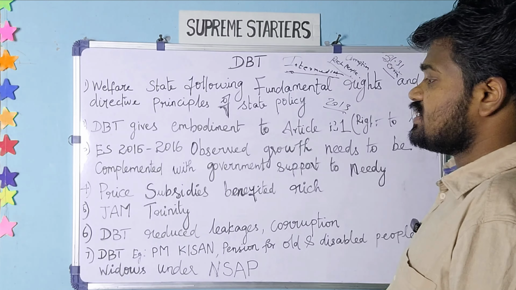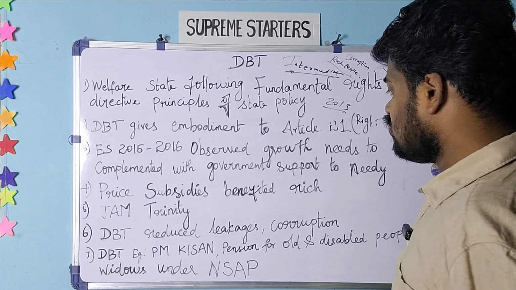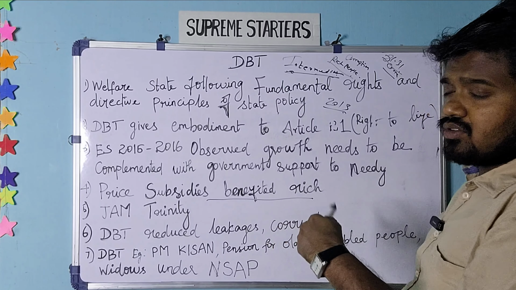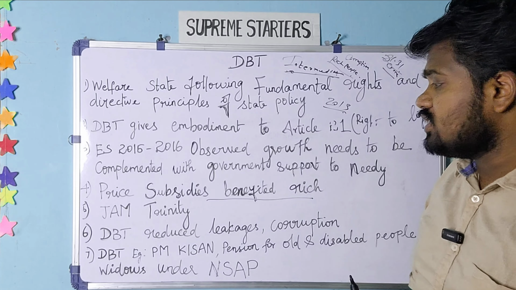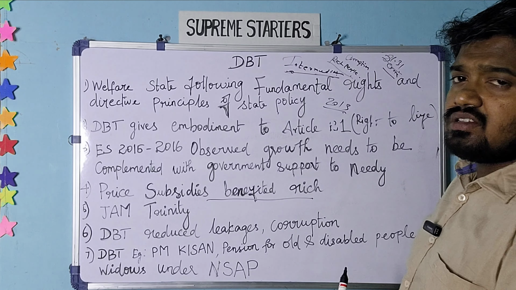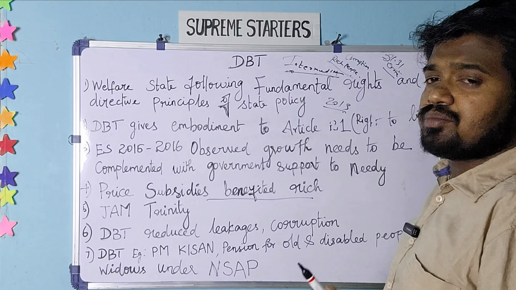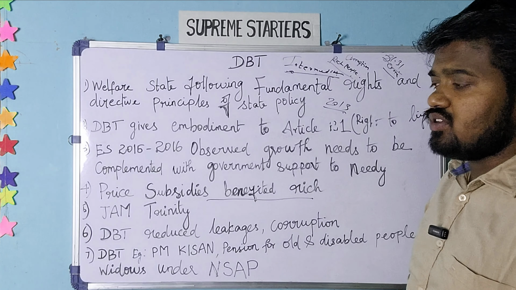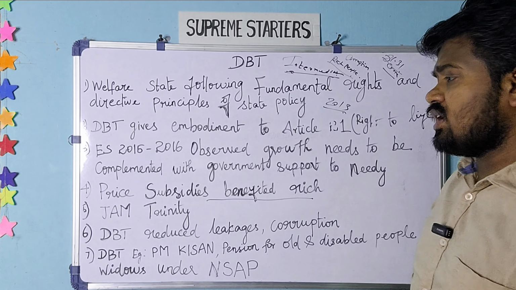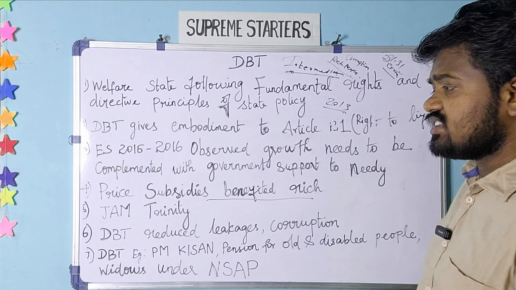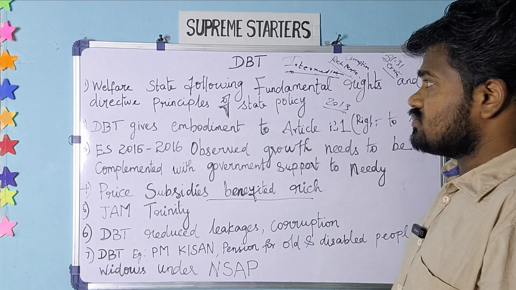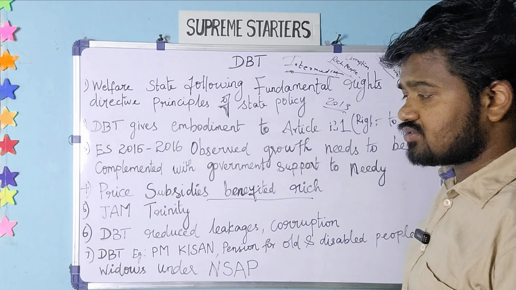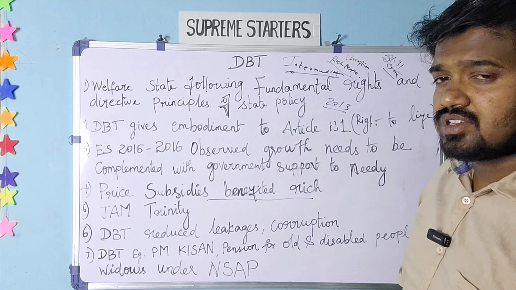That is what direct benefit transfer has given. Price subsidies benefited the rich, and as I have told, these are all the shortcomings of the previous price subsidy scheme. Especially if you take the electricity subsidy or fuel subsidy, it has no demarcation between rich and poor. So that greatly wasted government resources and government support schemes.